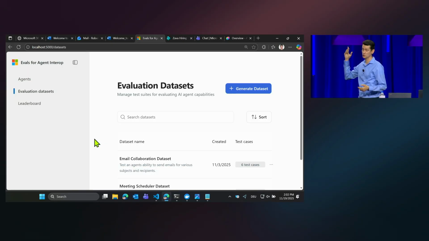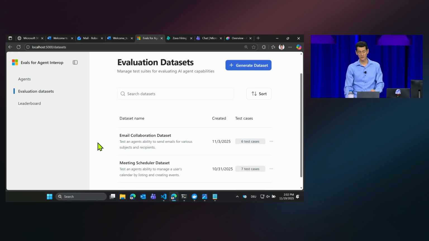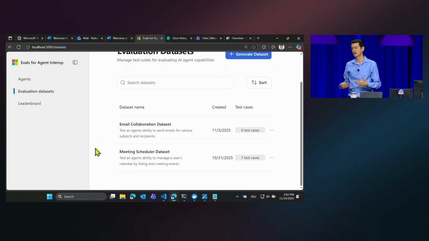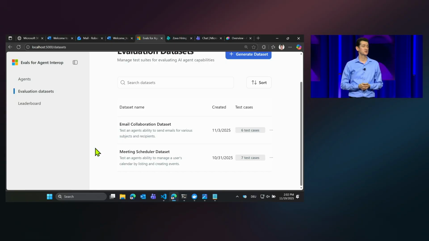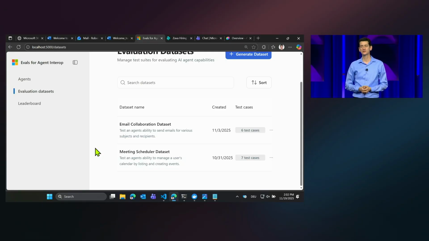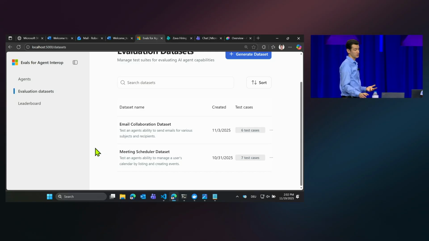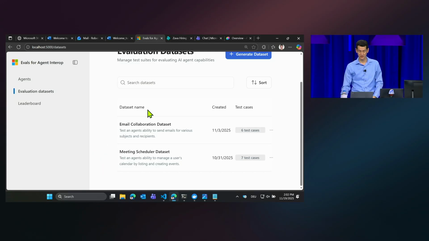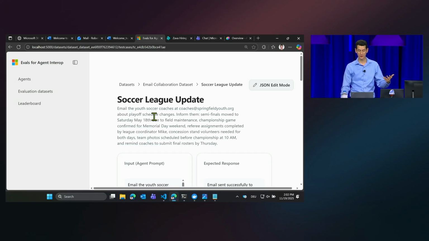What we're also doing is making available a GitHub project very soon, in the next few weeks, that brings you data sets. These are generated data sets that focus on specific capabilities of the managed remote MCP servers that we are providing. For example, for the email MCP server, there's an email collaboration data set. That data set has a number of test cases, and we will further expand these.